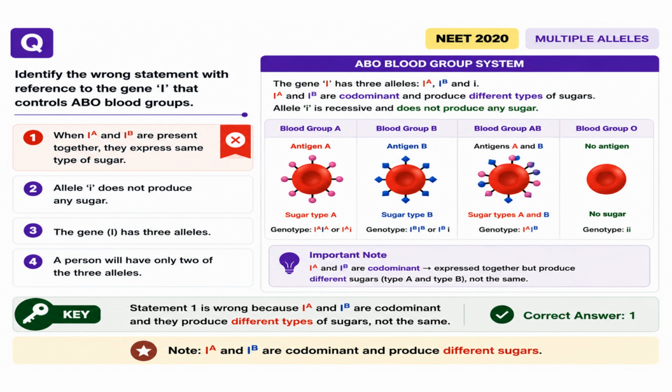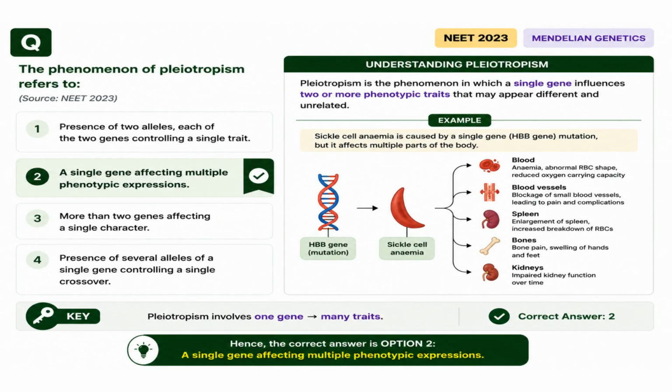Identify the wrong statement about the gene I that controls ABO blood groups. Statement 1 is incorrect because I^A and I^B are codominant and produce different types of sugars, not the same. The phenomenon of pleiotropism refers to a single gene affecting multiple phenotypic expressions. For example, the HBB gene mutation causes sickle cell anemia and affects various organs like the blood, spleen, bones, and kidneys.